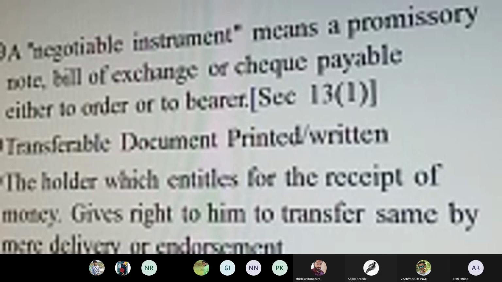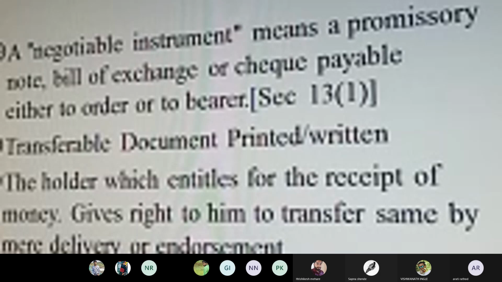It is only possible if it is a bearer check, and these rules and regulations are applicable from 1881, 1934, 1872, 1920, and so on. That is that scenario. But in today's scenario, there is no endorsement in existence, and the Reserve Bank of India or the central government has placed certain limitations on endorsement. A promissory note or bill of exchange can be endorsed very effectively, but a check cannot be endorsed.